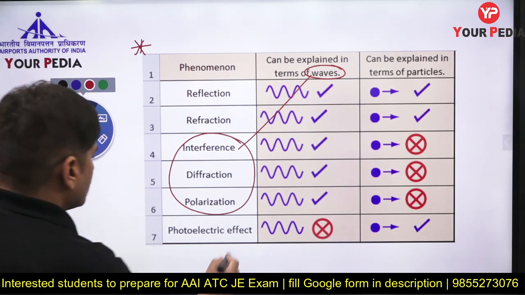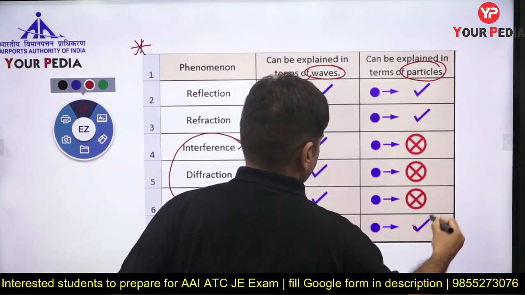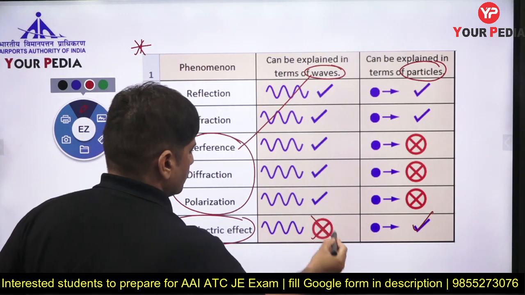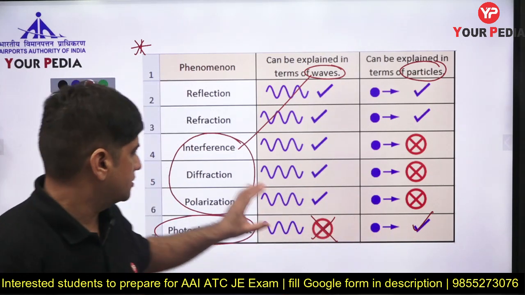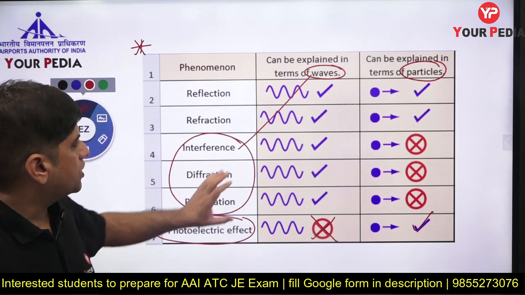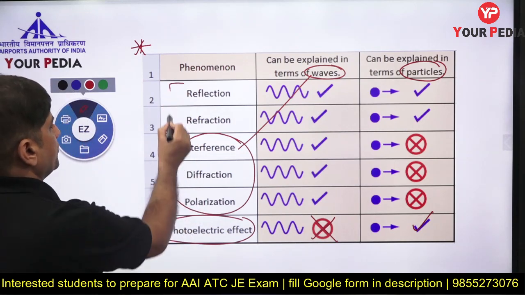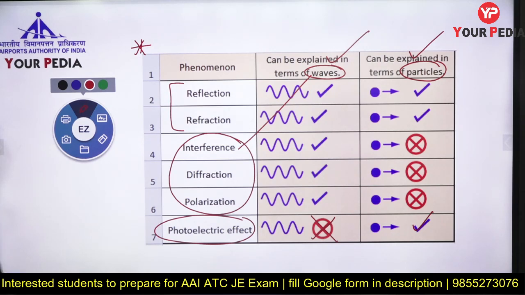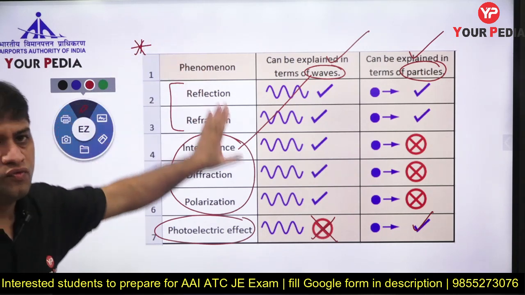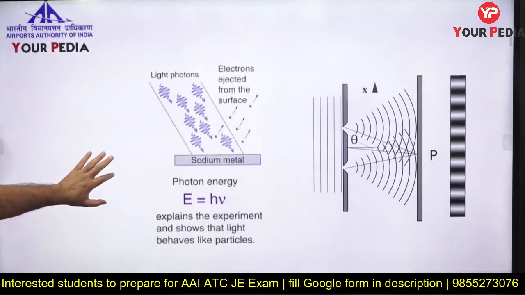Okay. The photoelectric effect shows what? Particle nature of light, and not wave nature. Photoelectric: particle nature, no wave nature. Interference, diffraction, polarization: wave nature, no particle nature. And reflection and refraction show wave nature also, particle nature also. So remember this very important slide for you.